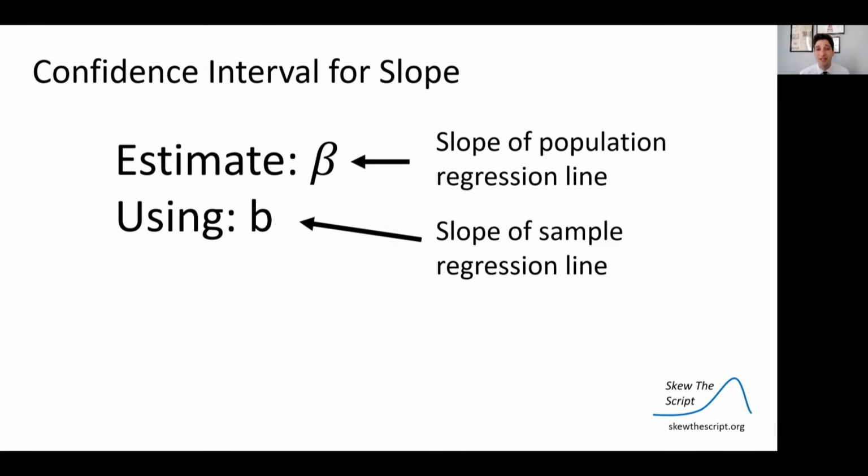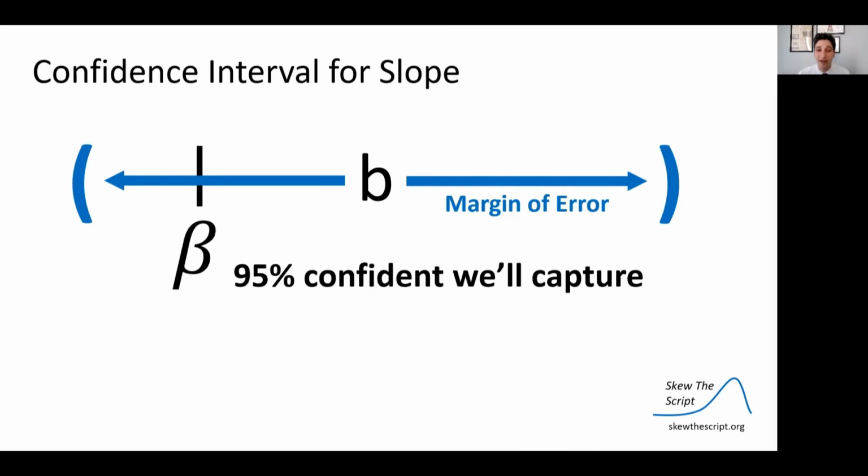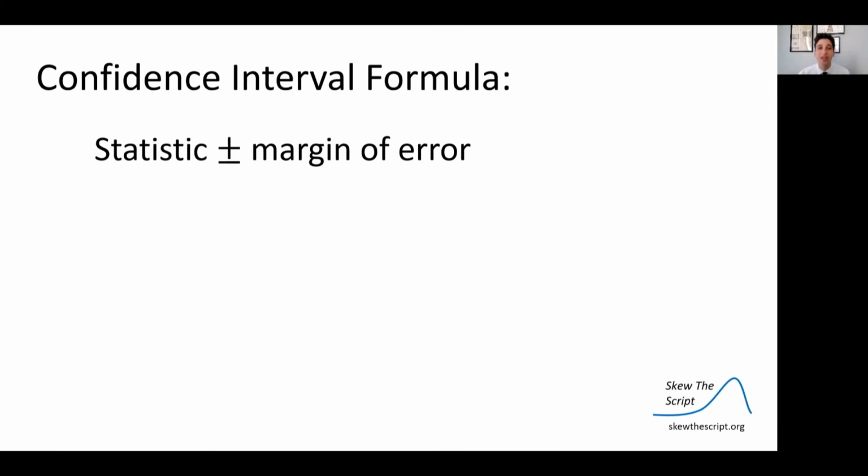So we're going to try and estimate beta, the slope of the population regression line, using b, the slope of the sample regression line. And we know that in order to do this, we're going to have our b that we measured plus some margin of error. And we're going to be constructing this so that we're 95% confident that we'll capture the true beta value.